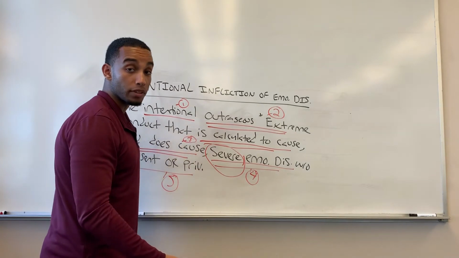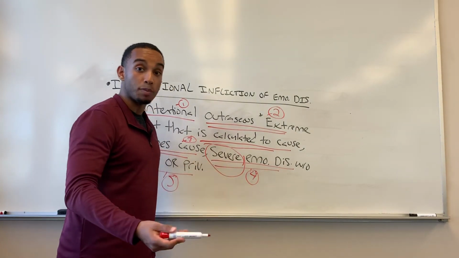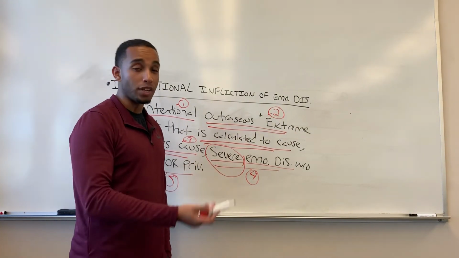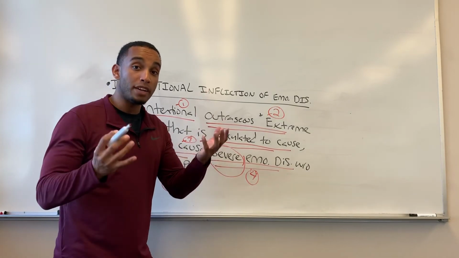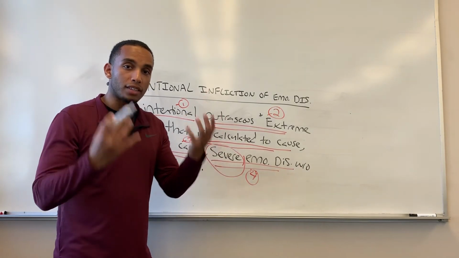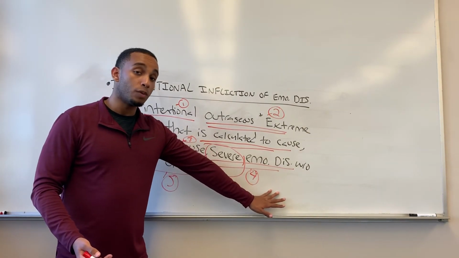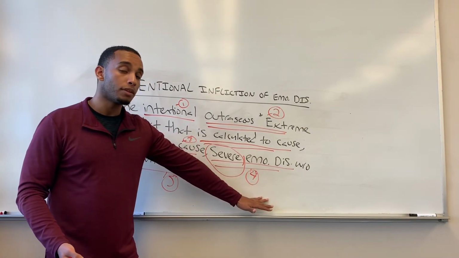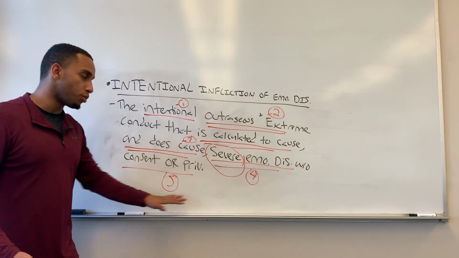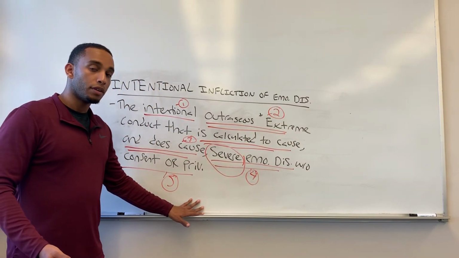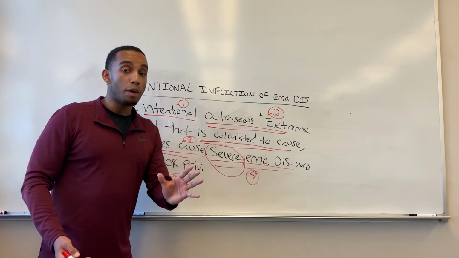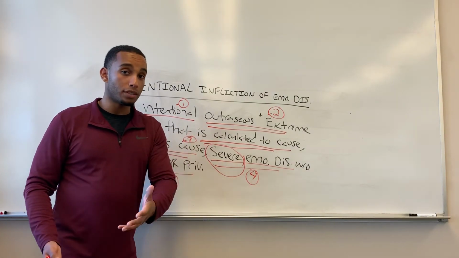An example that I just said is, let's say the plaintiff has a panic attack and goes to the hospital for 1 week because of what the defendant did. That is an example of a severe emotional distress reaction that the defendant was calculating to happen to the plaintiff without considering privilege. Therefore, the defendant could be liable for intentional infliction of emotional distress.